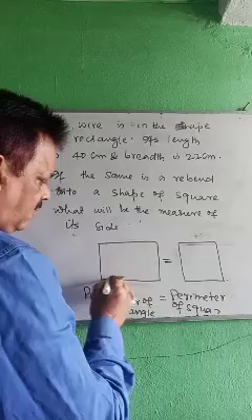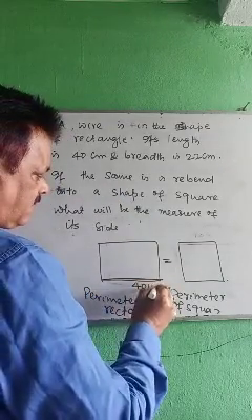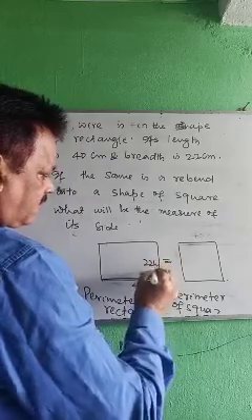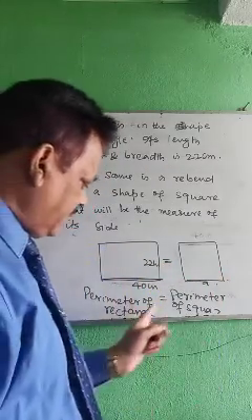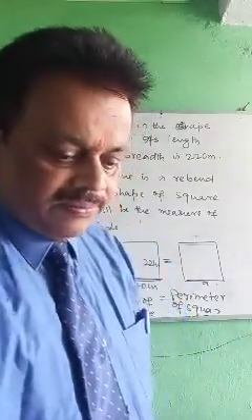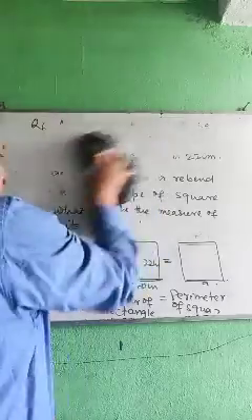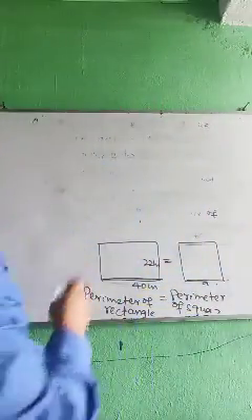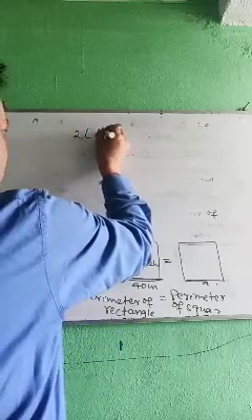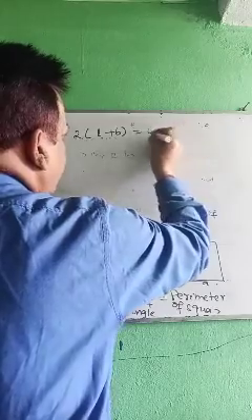Okay, so what is the length given here? Length is given 40 centimeter. This is 22 centimeter. So perimeter will be same. So what is the formula of perimeter then? This is 2 into L plus B. This is 4 into A, 4 into side.